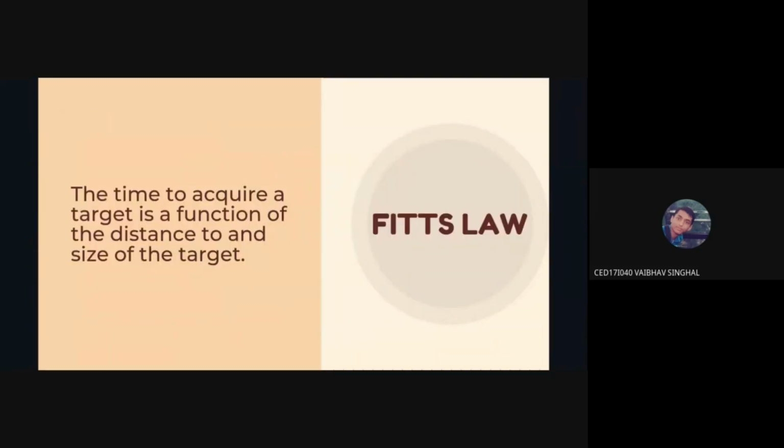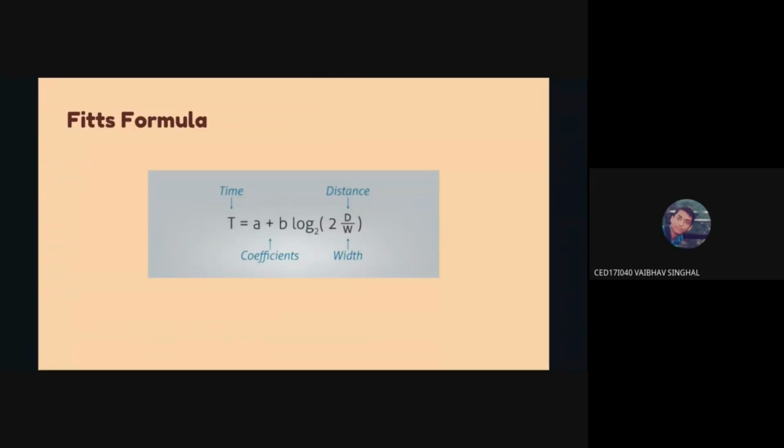So this we can see is due to Fitts's law. What Fitts tried to say was that the time to acquire a target is a function of distance and the size of the target. In the case of a brake pedal, as compared to the accelerator, the size of the brake is larger. So here's the Fitts formula. Don't worry, I'm not going to go into the maths of it. It's just for your future reference.